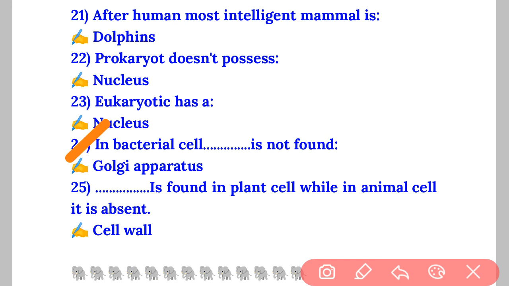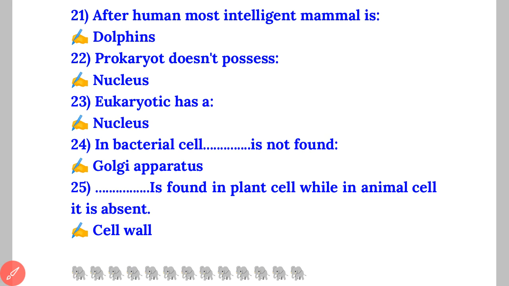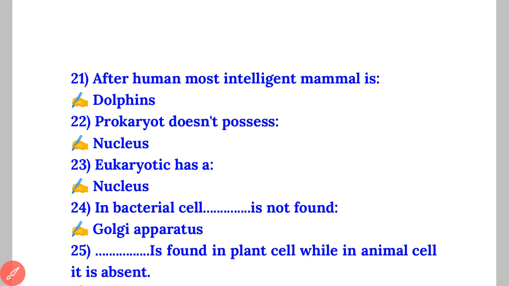Last question, question number 25: dash is found in plant cell while it is absent in animal cell. Very common question also. The answer is cell wall. Cell wall is only present in plant cells. It is absent in animal cells. It is also a very repeated question. Keep it in mind. So these are the most important 25 one-liner biology questions that come under general science.